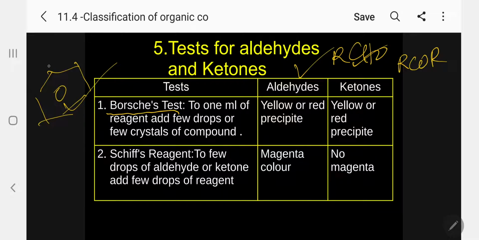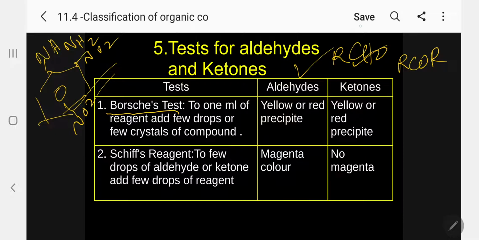Brady's reagent is, I will write here, 2,4-dinitrophenylhydrazine. 2,4-dinitrophenylhydrazine is called Brady's reagent. When you treat with it, what will happen?